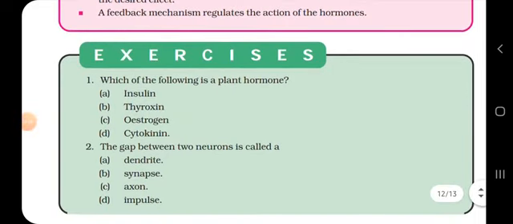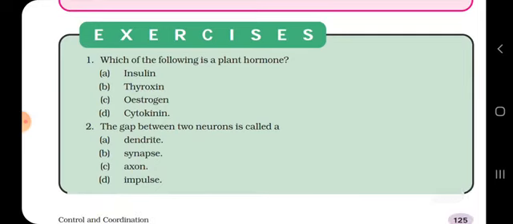Let us have an MCQ over here. Which of the following is a plant hormone? Insulin, thyroxine, estrogen, or cytokinin? Of course the cytokinins, because insulin, thyroxine and estrogen are human hormones. The gap between two neurons is known as synapse.